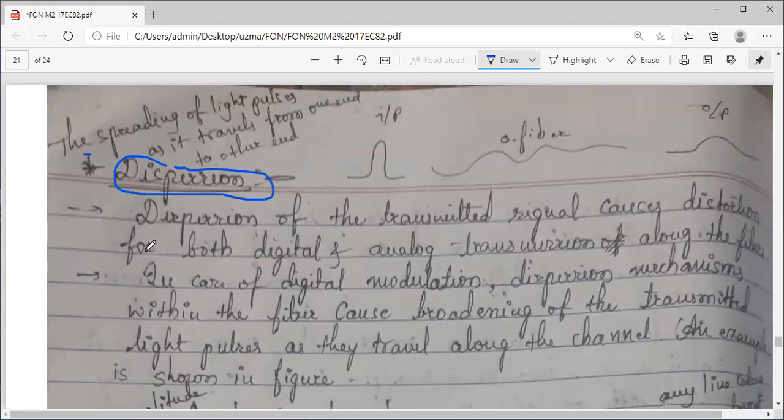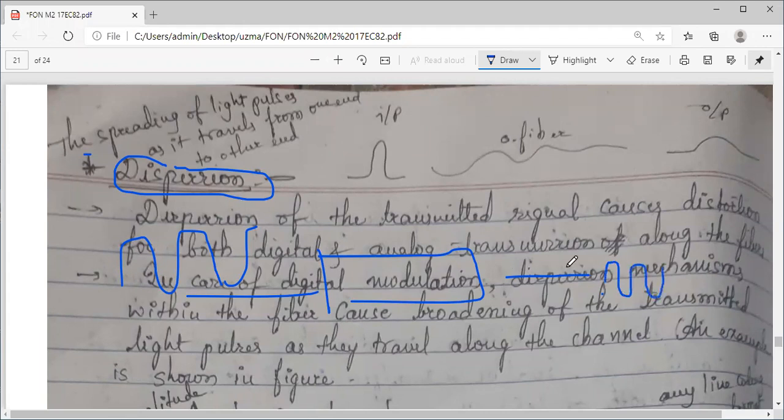What is the difference between attenuation and dispersion? These are two characteristics which are very much important for optical fiber communication. So what is the difference? Attenuation means what? Suppose there is a system. If a signal is like this, a sine wave is propagating. At the output, if it is attenuated, we will get like this. You can see the amplitude variation. We call it attenuation.